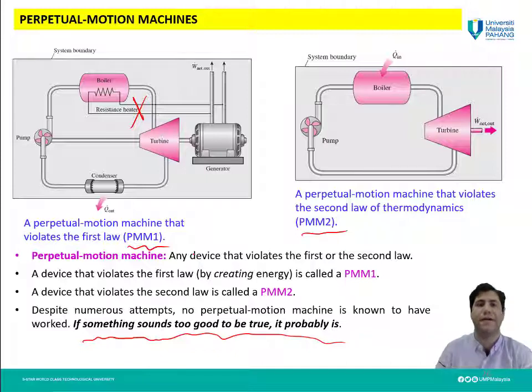So let's see in a video what is the story of this perpetual motion, and see some real patents or inventions related to this perpetual machine.